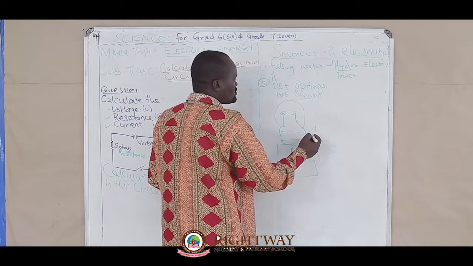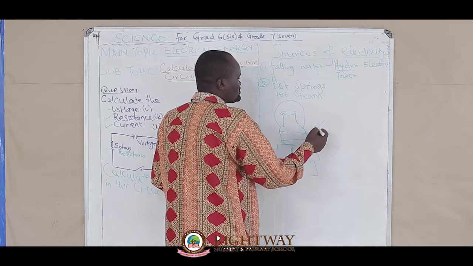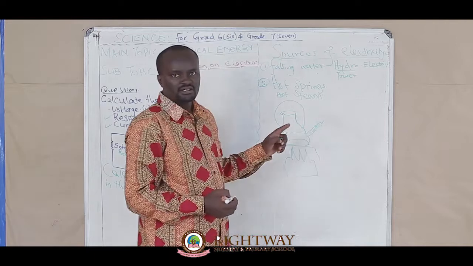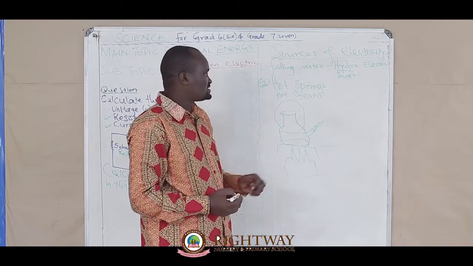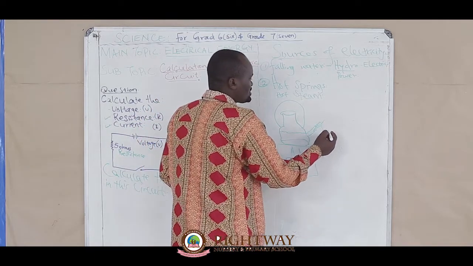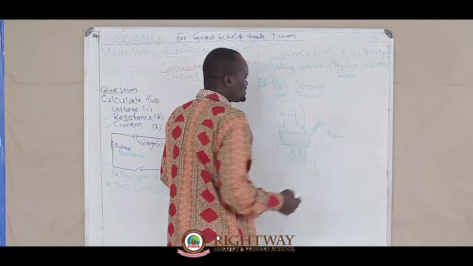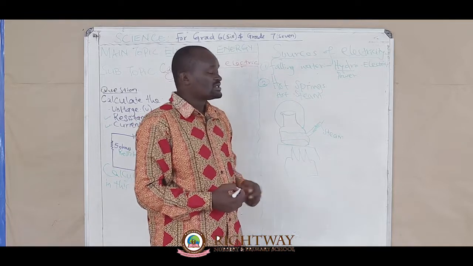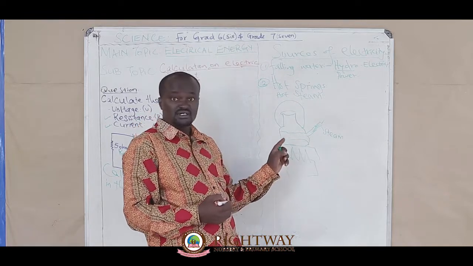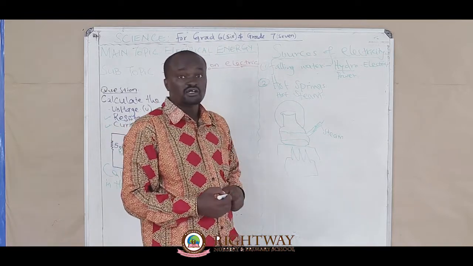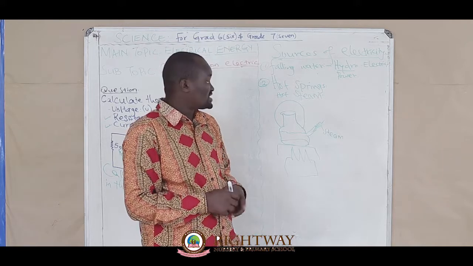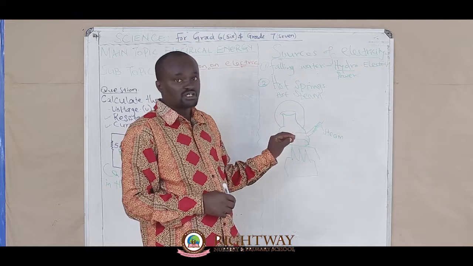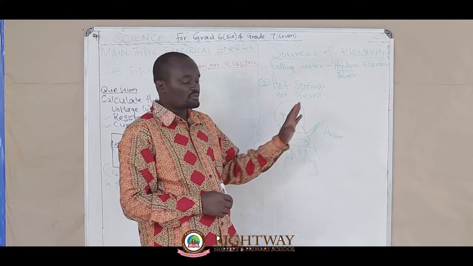This kettle will start releasing some steam through this spout. This is steam. Now this steam is the one I'm talking about, hot steam. I don't mean this kettle can produce electricity, but I was just giving you an example of steam. This is how steam is produced.